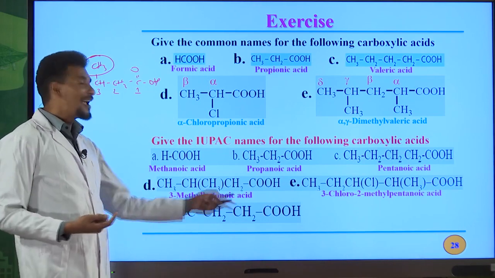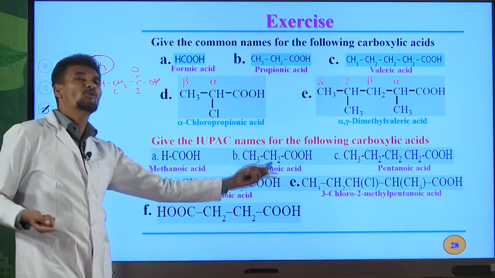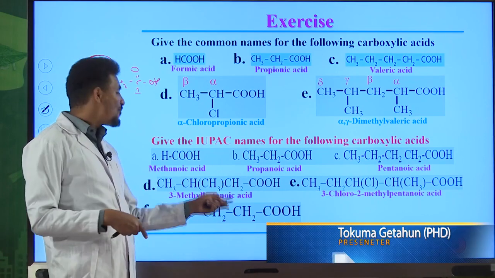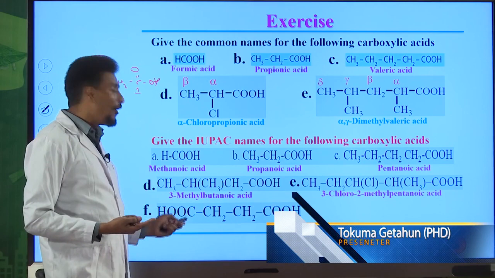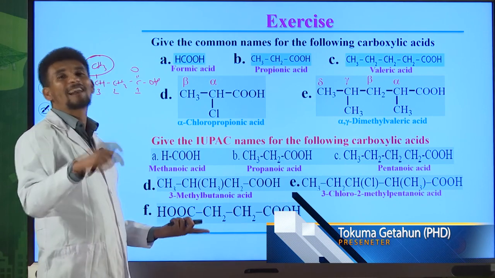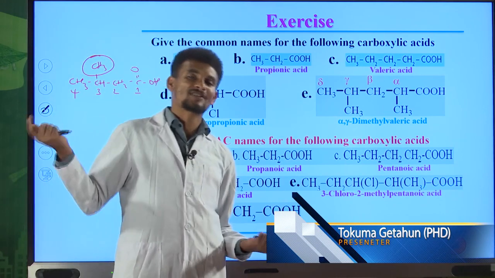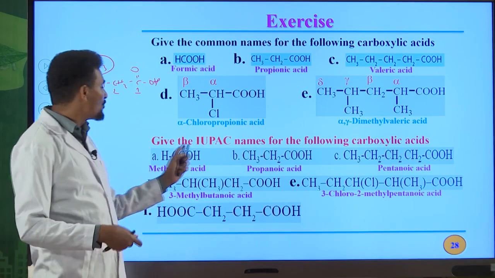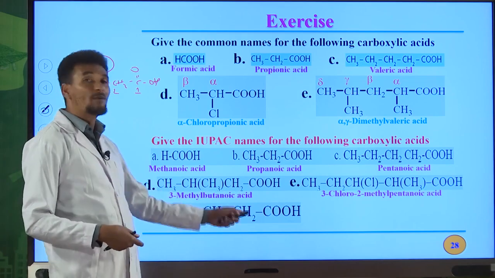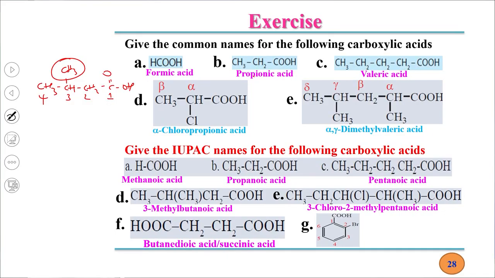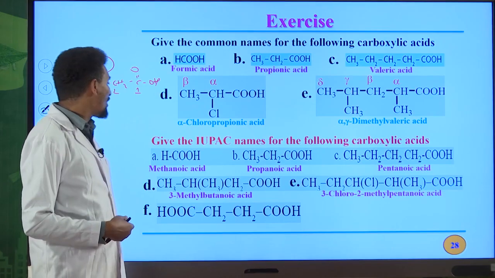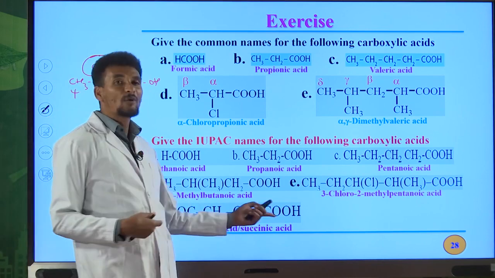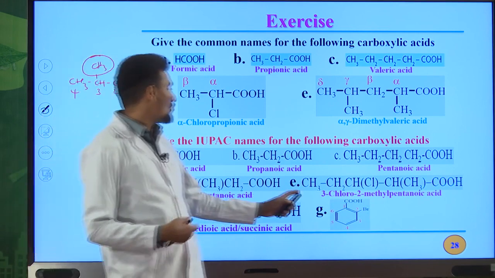Another one, dicarboxylic acid. We have 2 carboxyl groups in this organic compound. So how can we write the IUPAC name for this compound? 1, 2, 3, 4, butane. The E of an alkane must be replaced by dioic acid. Why? Because of the presence of 2 COOH groups in the molecule. Therefore, butanedioic acid is the IUPAC name of this compound. Succinic acid is the common name for this organic compound. Butanedioic acid is the IUPAC name.